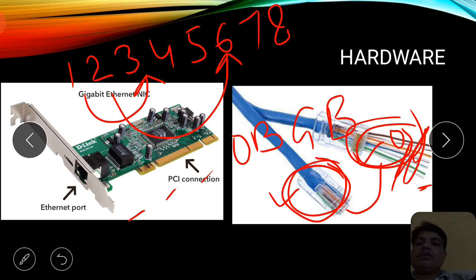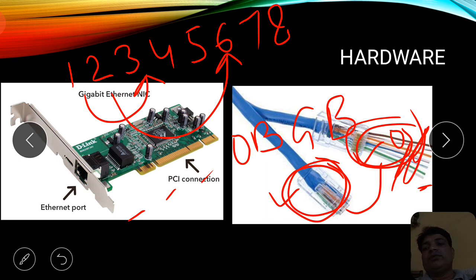Where do we have to use this cross cable? We have to use it whenever we are connecting the same or identical devices, right? For example, computer to computer, that is PC to PC, router to router, switch to switch. And we use straight wires with different types of devices. For example, if we connect a switch to a router, or if we connect other different devices with each other, then we connect with the straight cable, right?